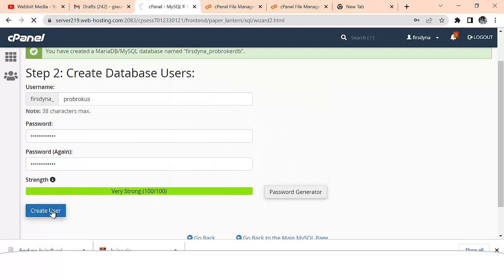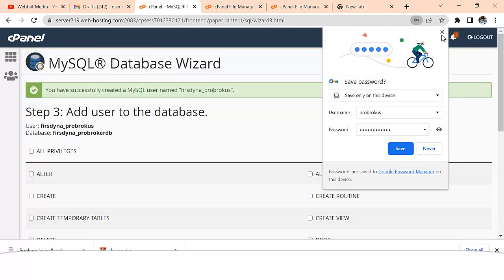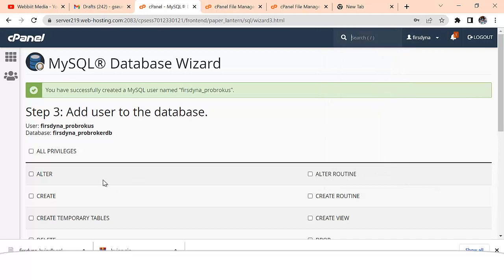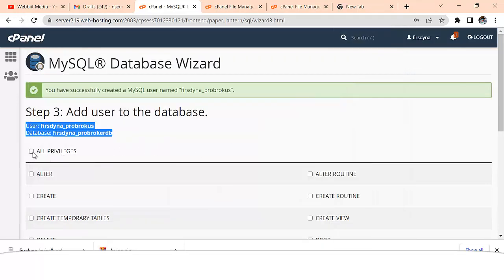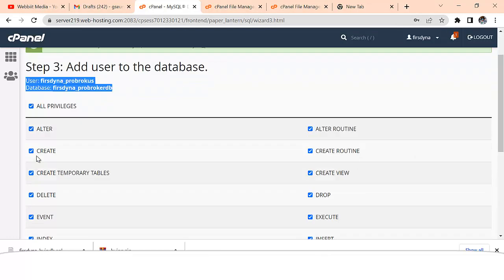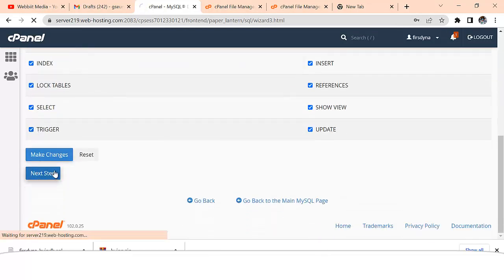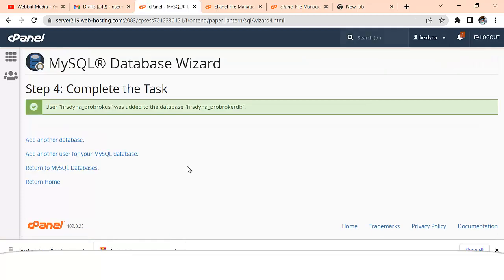So just follow my simple step-by-step action. You'll be able to do what even programmers of 5 years cannot do if you just follow my step-by-step instruction. So I'm going to copy this, and I am going to also save this here because I am going to need them to finish the setup. Then click on all privileges. This is very important, so make sure you click on all privileges. Then click on next step.